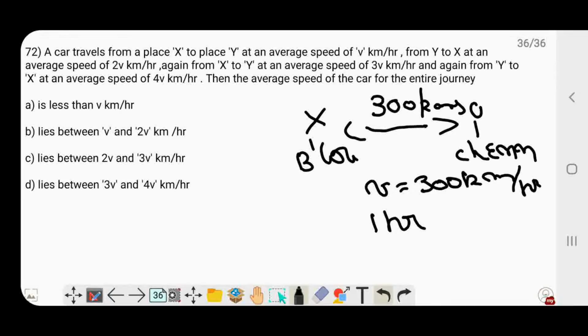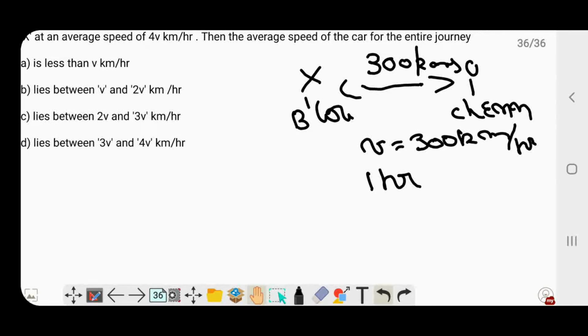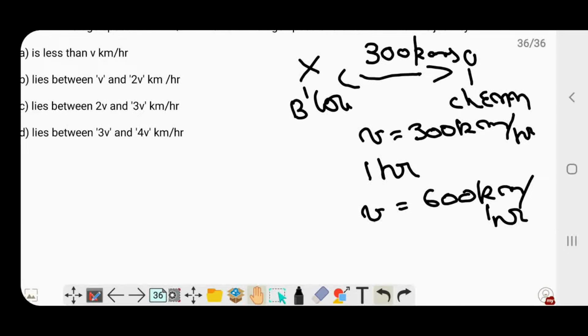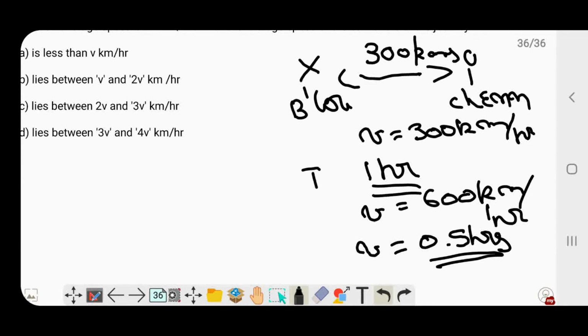In the second case, when we come back from Y to X, we increase the speed to 2v kilometers per hour. So our speed now becomes 600 kilometers per hour. If I'm traveling at 600 kilometers per hour for a distance of 300 kilometers, the distance does not change. So I would cover this distance in 0.5 hours or 30 minutes. So the initial time T1 is 1 hour. This time it should be T2, so I'll just delete it and write it again. So T2 is 0.5 hours. And I increase my speed to 3v.